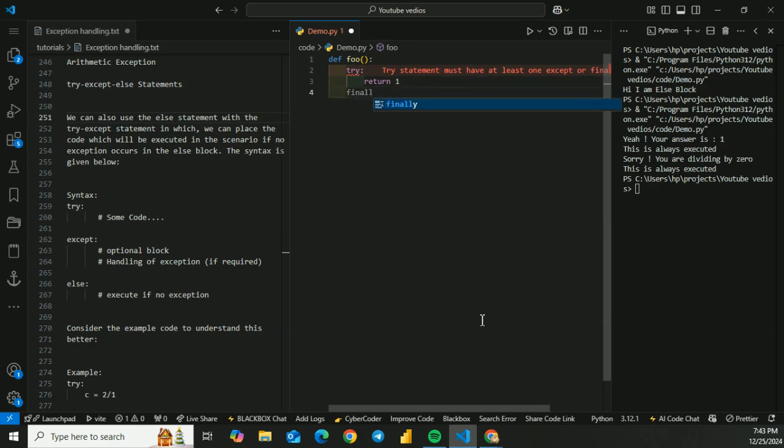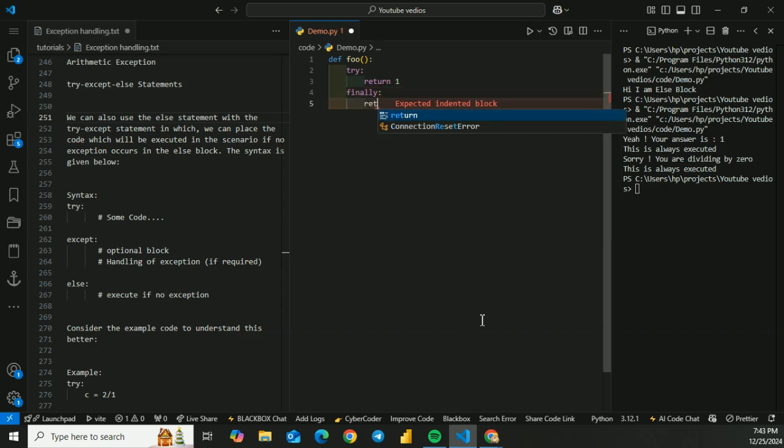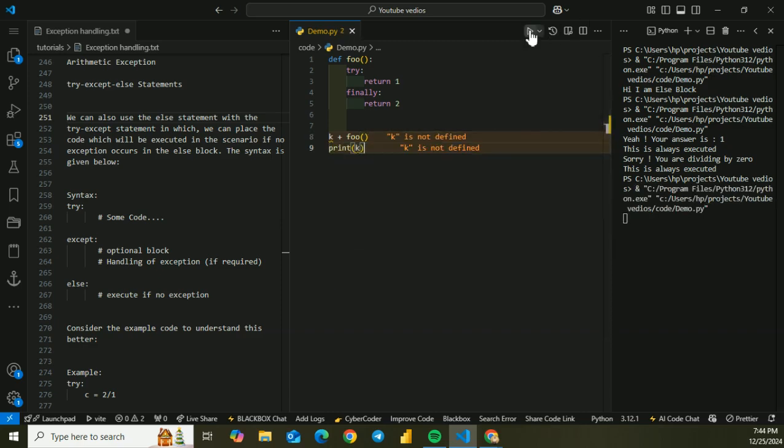Then the finally clause, which returns 2, and for the given function I will write k equals foo and print k. Now let's run the code.